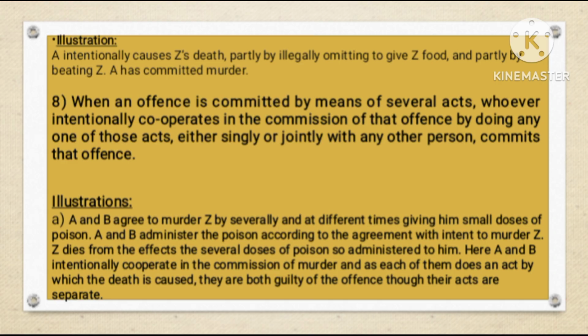If any one of these individuals actively participated in the robbery by performing any of these acts, they would be considered guilty of the entire offense, even if they did not perform all the acts. This is because they intentionally cooperated in the commission of the offense by doing one of the necessary acts.